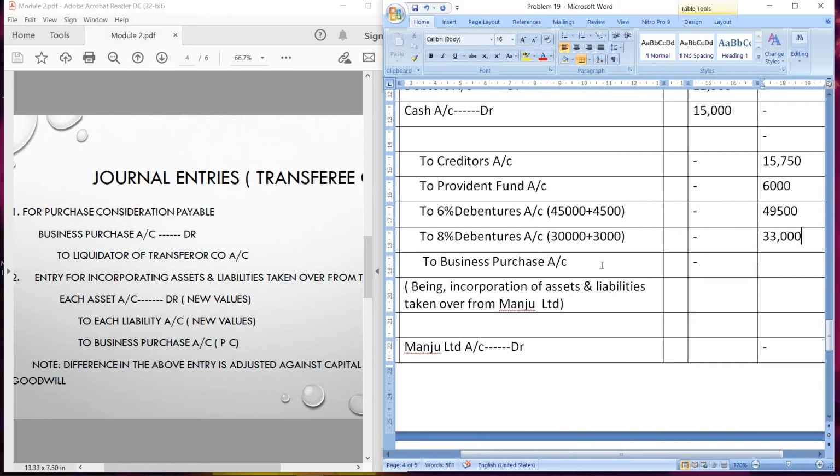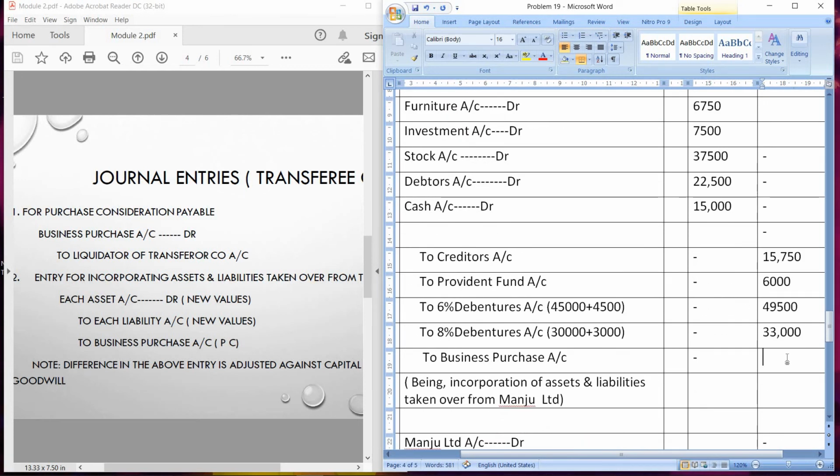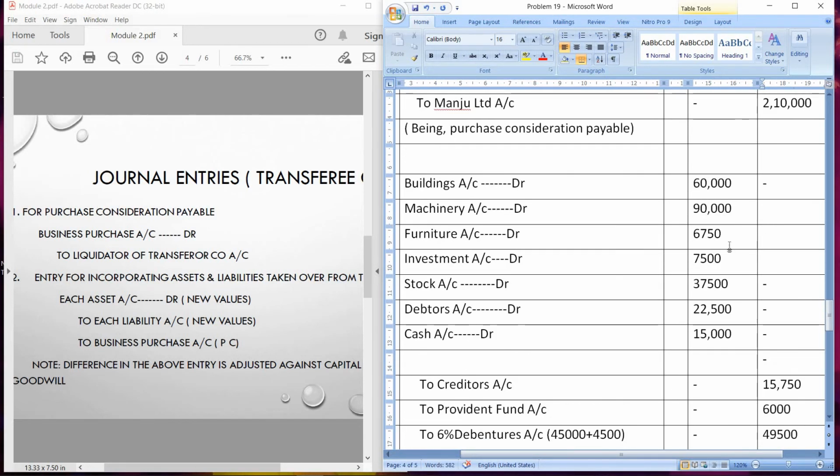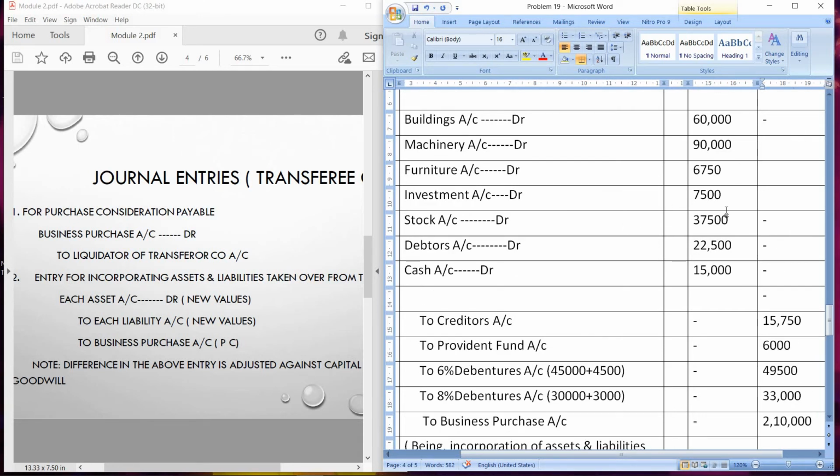And to business purchase account, here we will take the amount of purchase consideration, that is 2,10,000. Okay, so we have passed the entry. Now we have to make the total of debit side and of the credit side and see if there is any difference. Now the total of debit side is 2,39,250 and the total of credit side is 3,14,250. So now the difference is coming on the debit side.